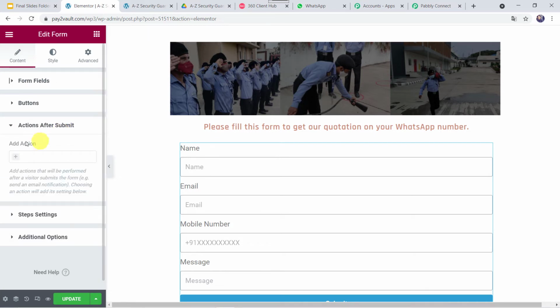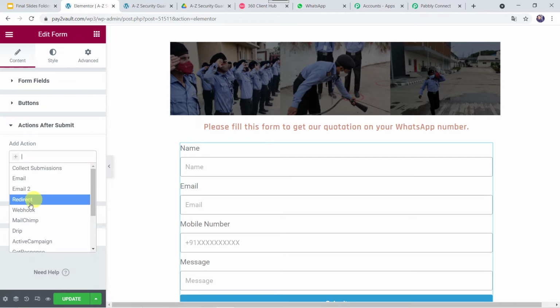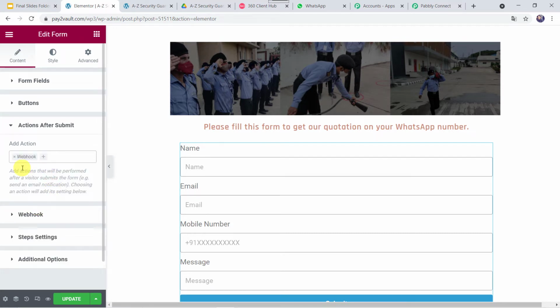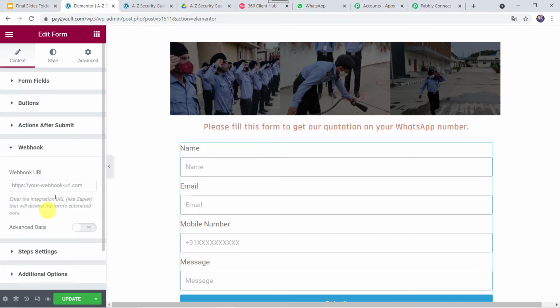Now here on the left side we can find the actions after submit option. Click on this and click on add action just on this plus sign. And here we have to select webhook. As we select this webhook, the webhook option is activated over here. Again we have to open this and here it is asking for the webhook URL. So we have to simply paste the webhook URL over here and now click on update. Okay, it is updated now.